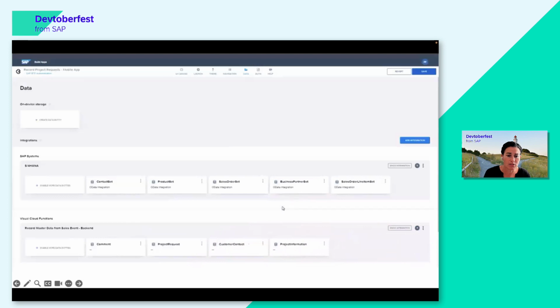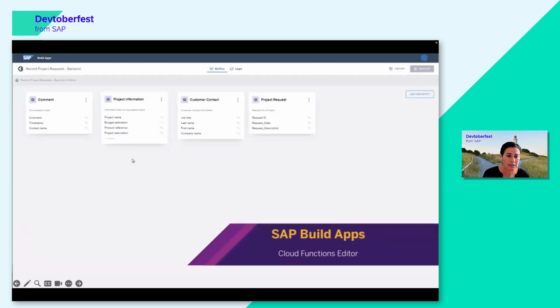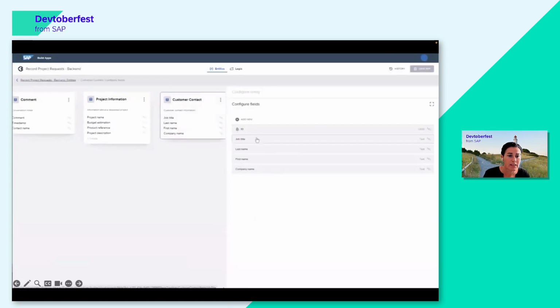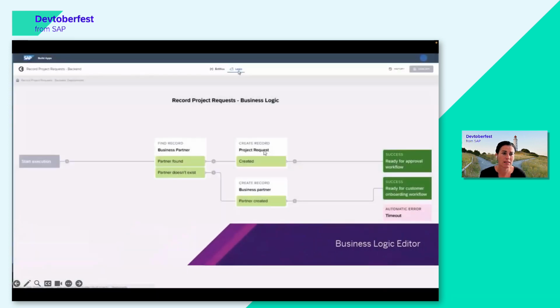And here it's also important that authorizations are covered, but you can also create a backend yourself in SAP Build Apps. So Build Apps is not just front end development, it also allows you to create your backend, or here even the custom logic. And you can see that this is adapted to the so-called citizen developer, not a real developer in the sense of writing code, but someone who wants to build visually.